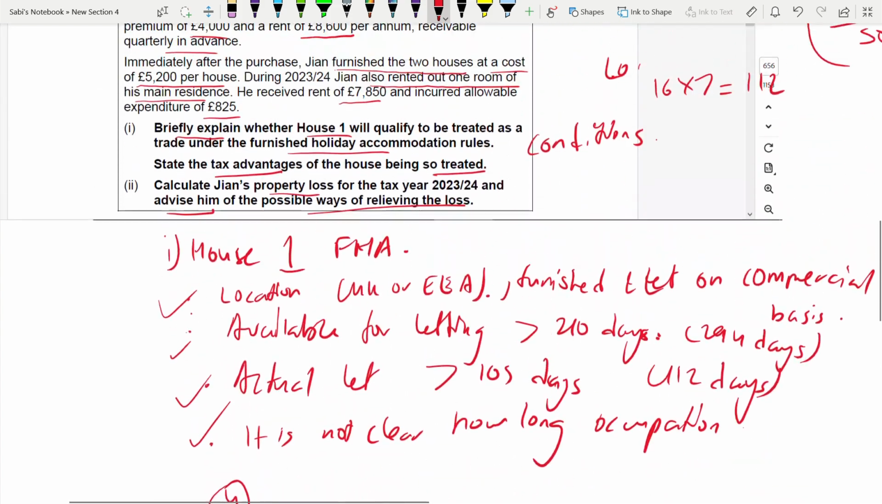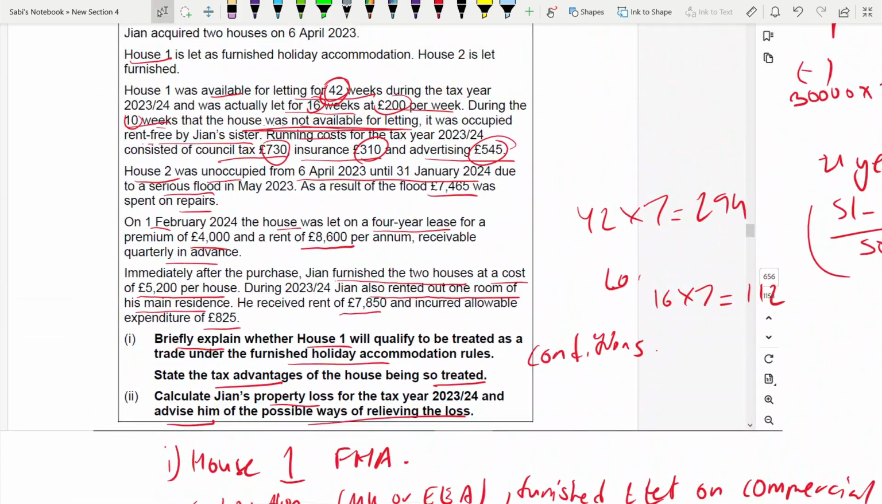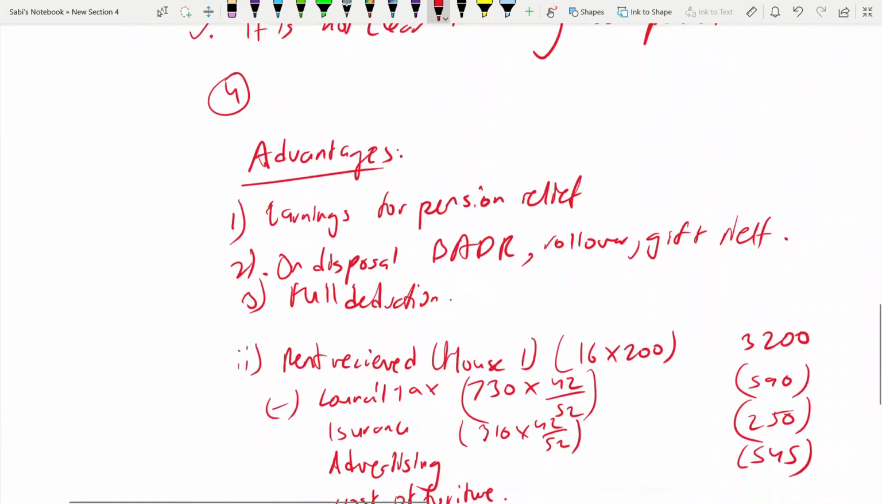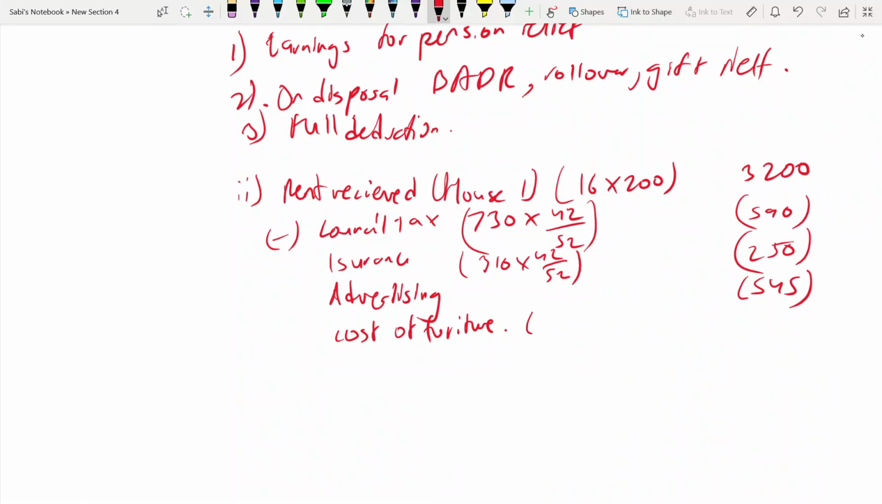What is the cost of furniture? 5,200. 5,200 per house. This is for one. Okay. So 5,200 into 42 divided by 52 weeks. 4,200. Once you deduct this, you are getting a loss. 2,385. It's a loss.